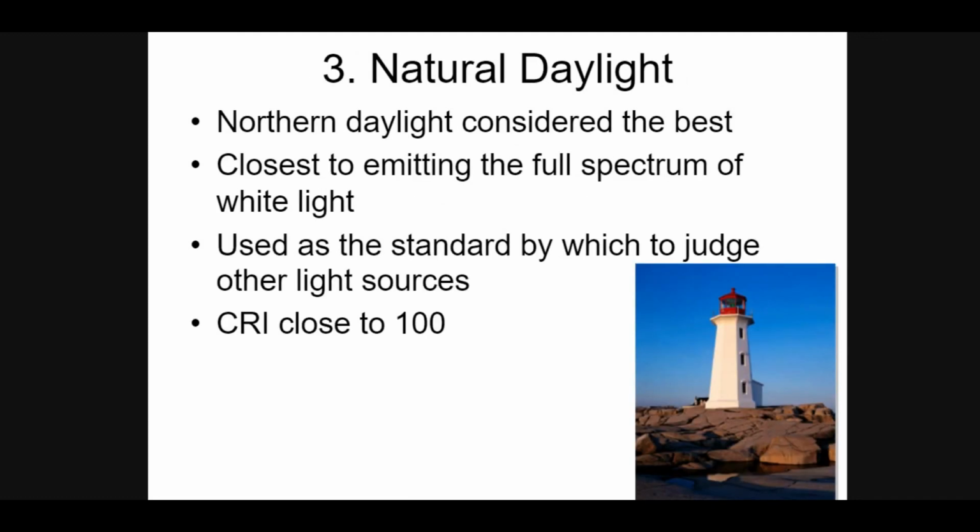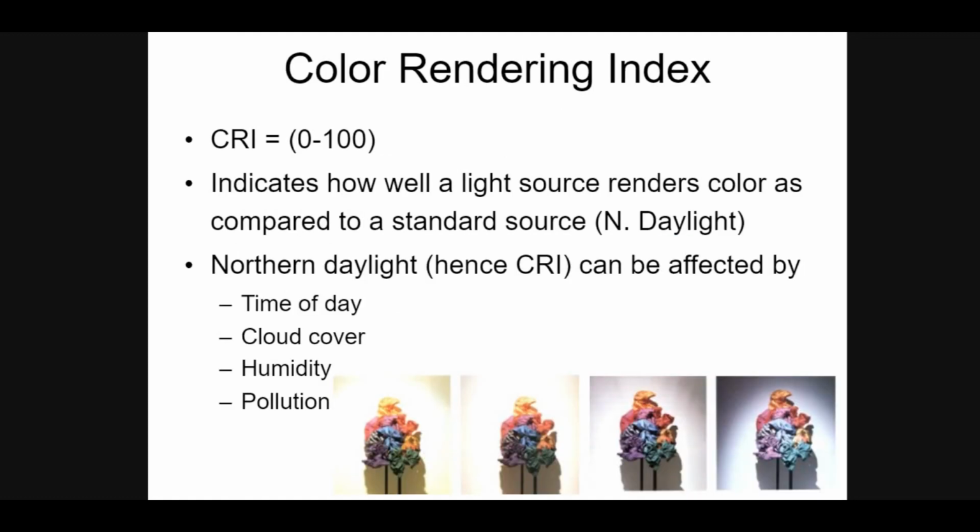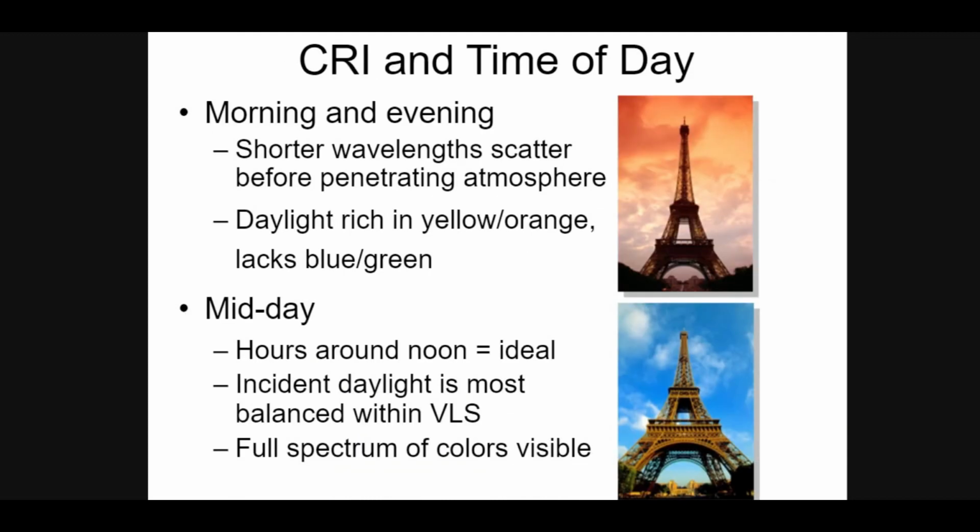So which light is suitable for shade matching? It is the natural daylight. The northern daylight is considered as the best. It is closest to emitting the full spectrum of white light. The northern daylight can be affected by a number of factors that could be humidity, pollution, cloud cover, or time of the day.